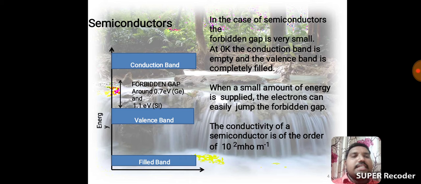Here mho is nothing but ohm inverse. Ohm is the resistance unit. Resistance opposite is conductance. That is why conductance units are mho. Here the conductivity of a semiconductor is 10 mho per meter.